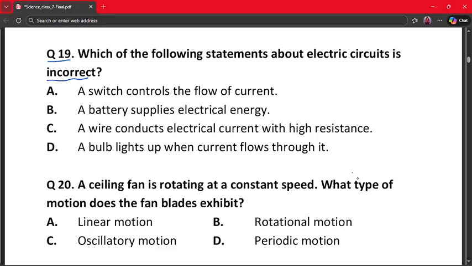So here the incorrect statement is option number C, because wires usually have low resistance and high resistance would stop the current. So statement C is incorrect, while other statements A, B and D are correct. Hence option C is our correct answer.